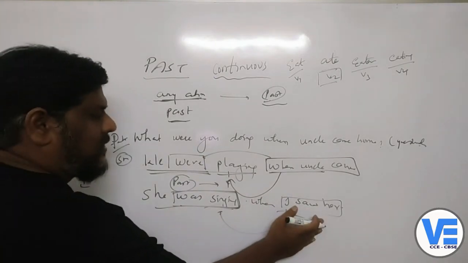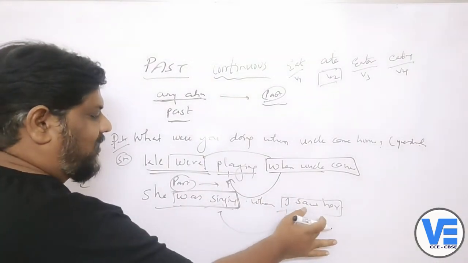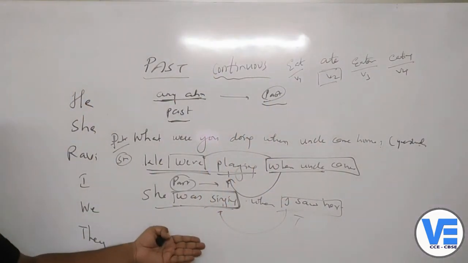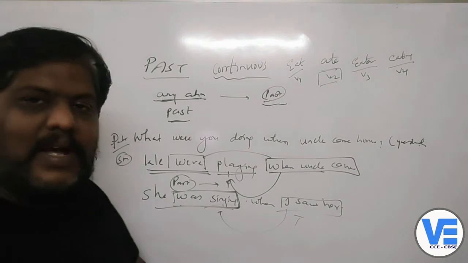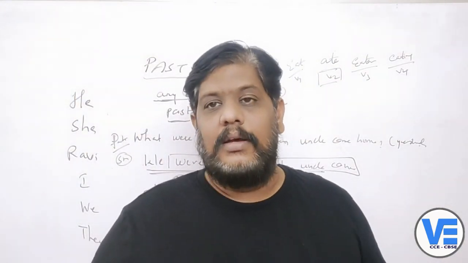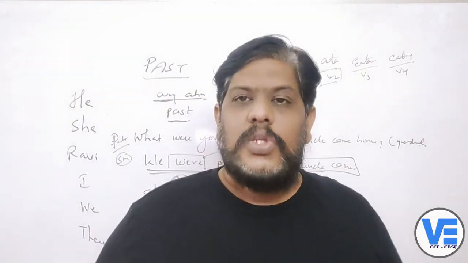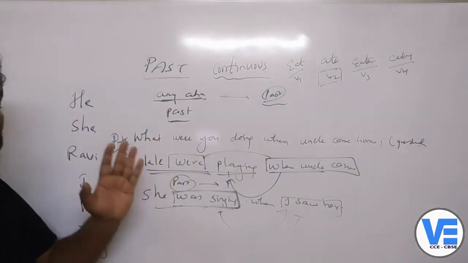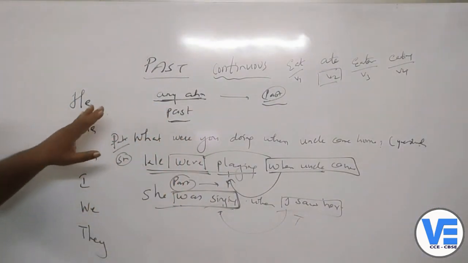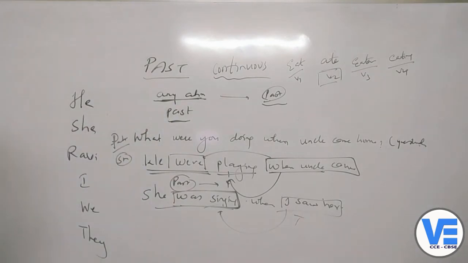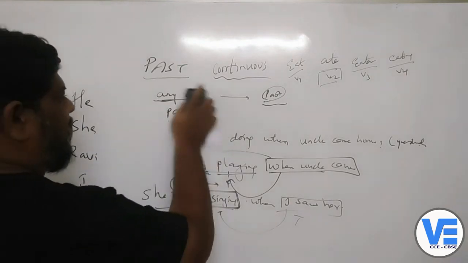Both parts of the sentence actually happened in the past, so nothing present is over here. Somebody might have asked him, when you saw her, what was she doing? Then he said, when I saw her, she was singing. This happened in the past. To express those kinds of situations, we use the past continuous tense here. Okay, children.